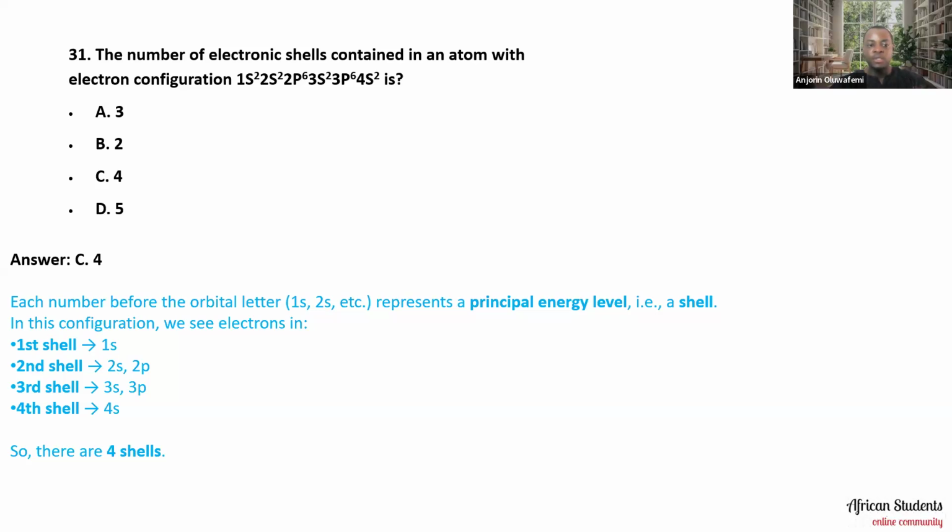In the third shell, we have the 3s and the 3p, and then in the fourth shell, we also saw 2 electrons, to be precise, in the 4s orbital. So there are 4 shells in all. So the answer there is 4.